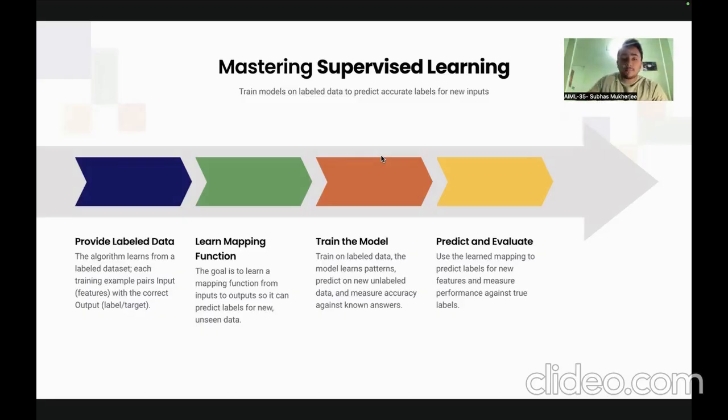The goal is to learn a mapping function from inputs to outputs so it can predict labels for new unseen data. As I have said, for the new unseen data, it becomes much easier for the model to understand what it is trying to predict, and based on that, it predicts on what column the new data would go. Train the model. Train on labeled data, the model learns patterns, predicts on new unlabeled data, and measure accuracy against known answers. Now, what does it mean by accuracy?